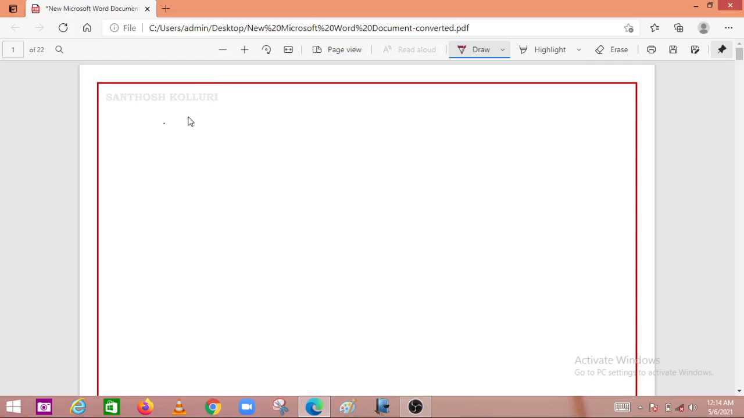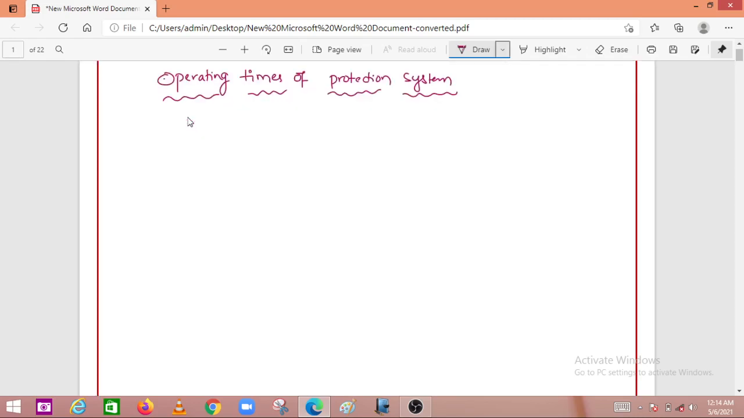Operating times of the relays or protection system. Protection system consisting of relays as well as circuit breaker. So here the protection system is nothing but the combination of relay and circuit breaker. Operating time of protection system means it is nothing but the combination of operating time of relay as well as circuit breaker. So let us take the operating time like this.